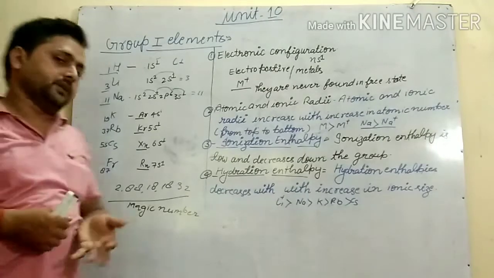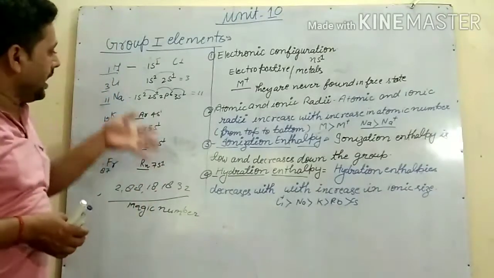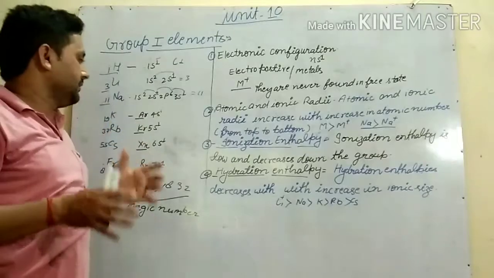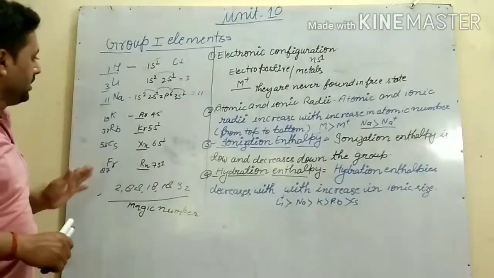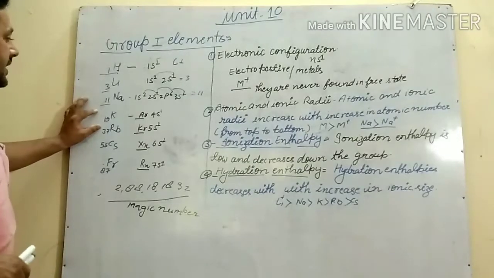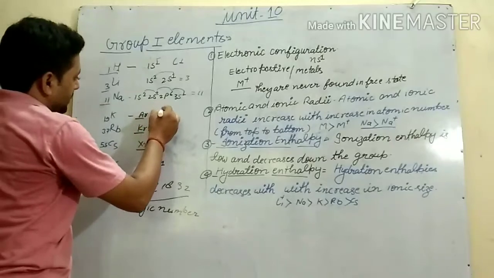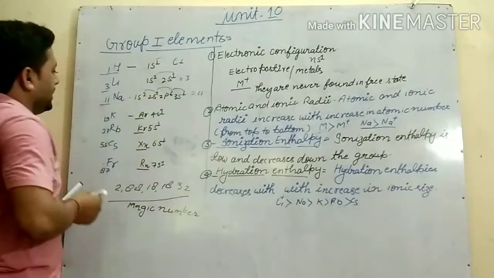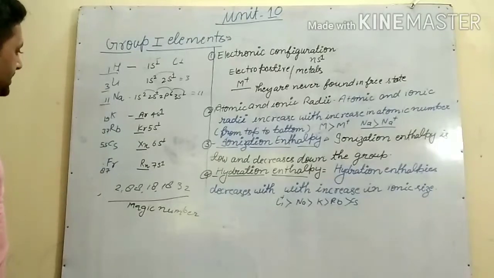You have already studied electronic configuration, so I will just write it and not explain how to write it. And there is a third trick, for writing it when the atomic number is very large. Up to 20 we can write very easily, but after that it becomes difficult to write.